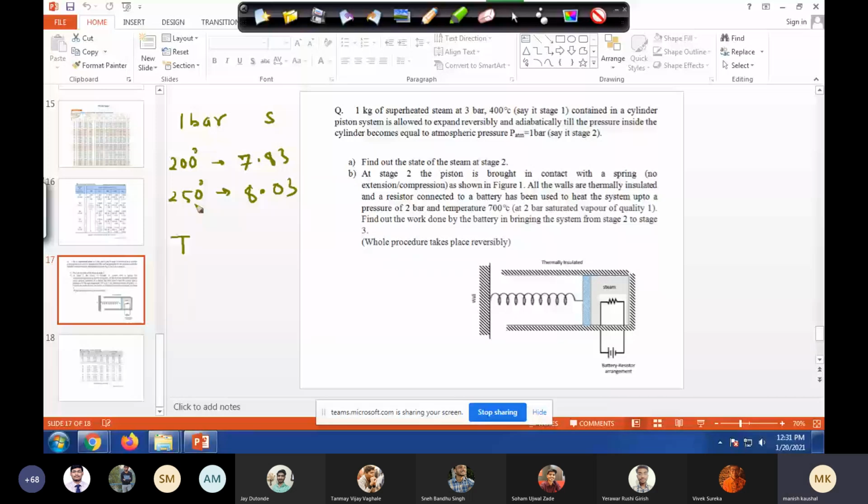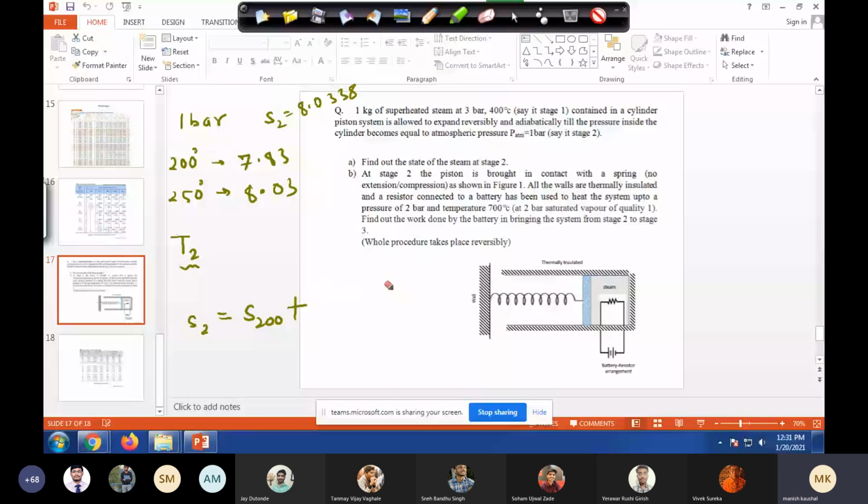Okay, now let's say our temperature is, at stage 2, I will say temperature is T2. We know our S2. Our S2 is 8.0338. So what we will say is that S2 will be simply S of 200 plus, okay, we are interpolating it from 200. So slope, now we'll write slope.